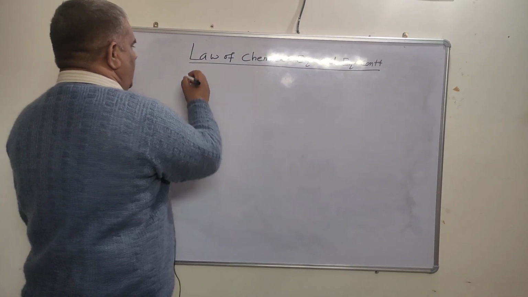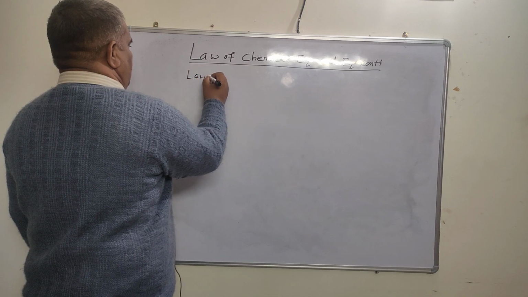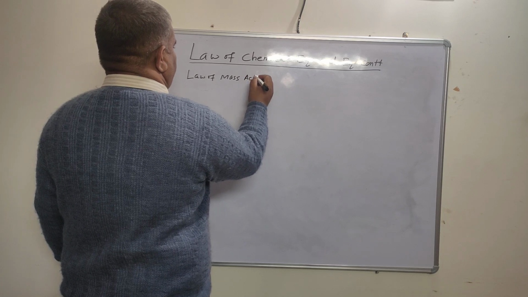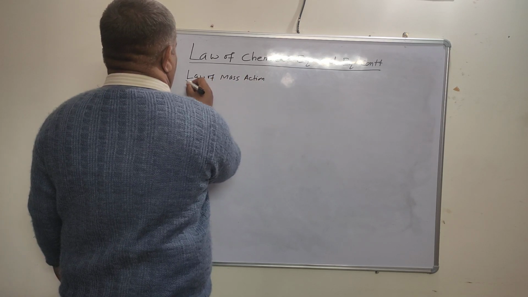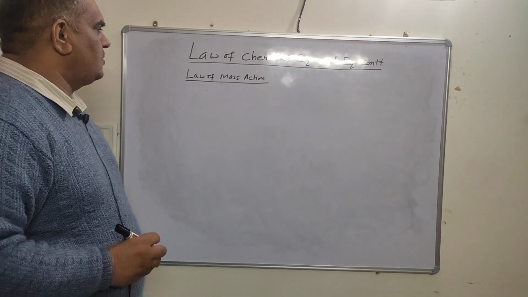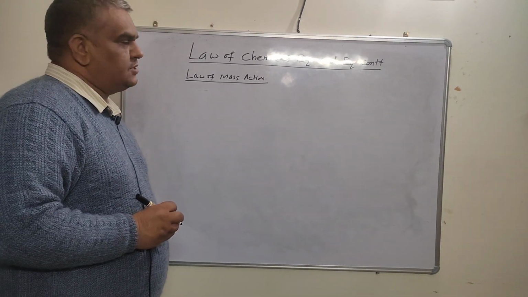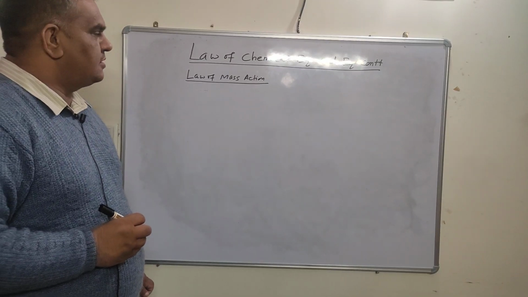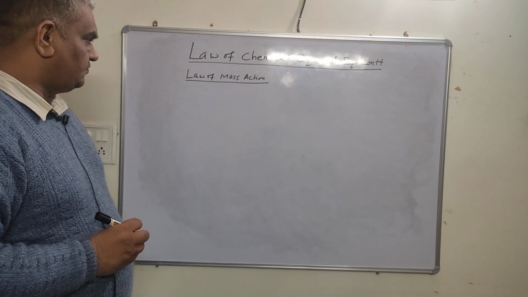First, the law of mass action. This law relates the rate of reaction and the concentration of the reactants, and this law was given by Guldberg and Waage.